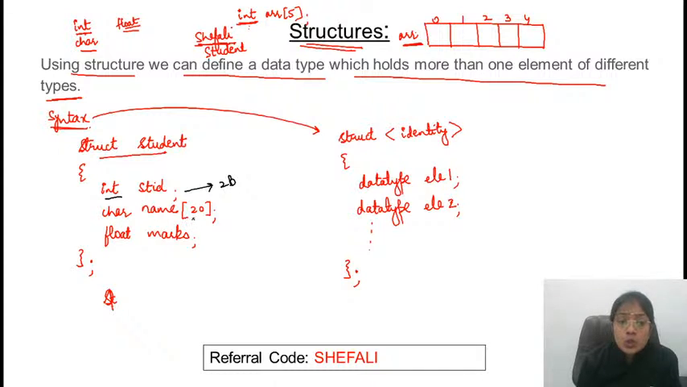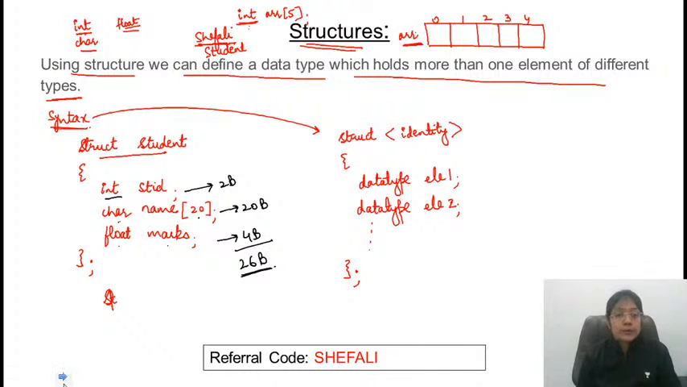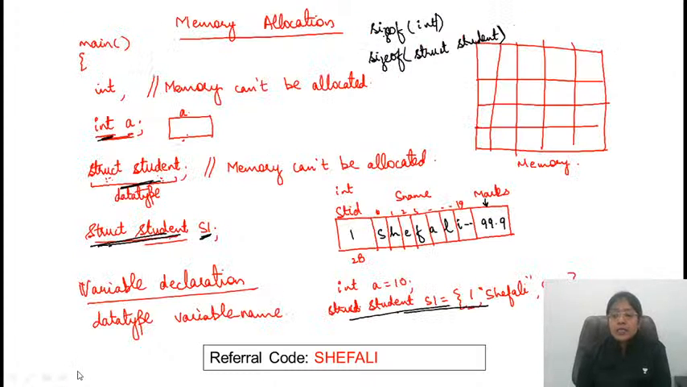Char name, char का size क्या है? 1 byte. कितने characters आ सकते हैं? 20. So it will be 20 bytes. Float marks, 4 bytes. So total, how much memory will be allocated? 26 bytes. What is the return value of sizeof, or whatever size it is going to calculate? यहाँ तक कोई doubt?